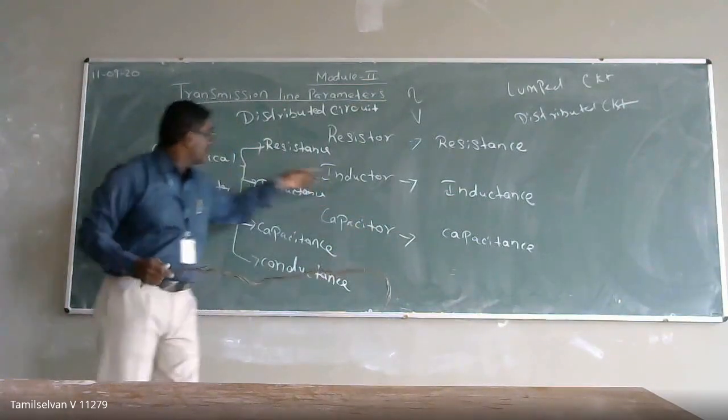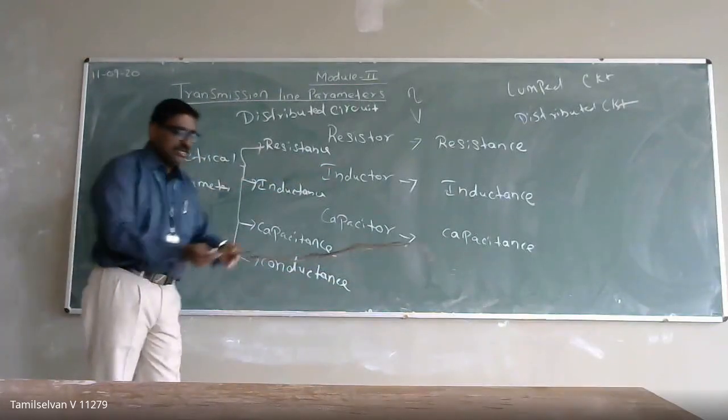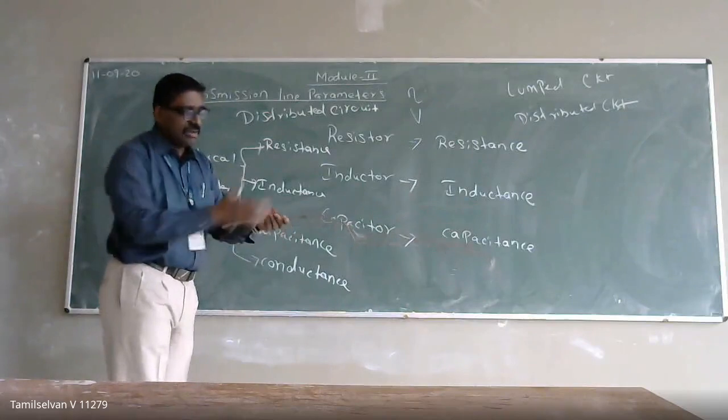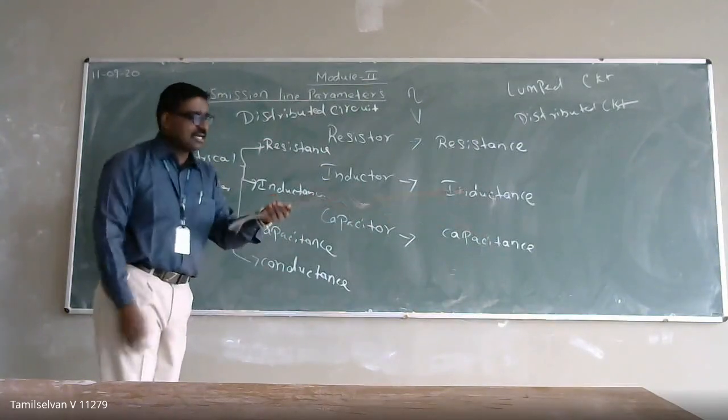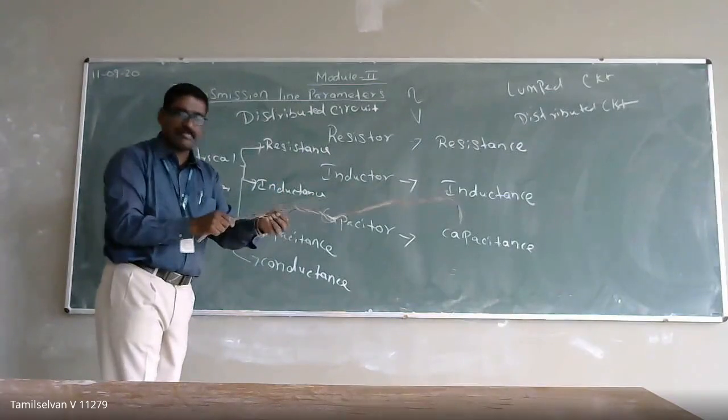I have told you that we will have resistance, inductance, capacitance and conductance. So if you take a three-phase line, you will often have three conductors. So this is one conductor.